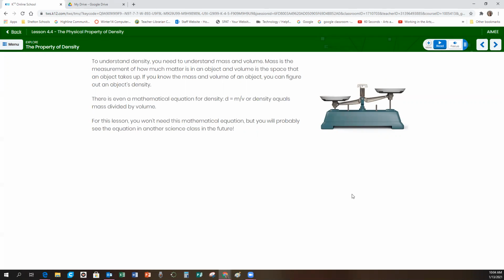To understand density, you need to understand mass and volume. Mass is the measurement of how much matter is in an object, and volume is the space that an object takes up. If you know the mass and volume of an object, you can figure out an object's density. There's even a mathematical equation for density. Density equals mass divided by volume. For this lesson, you won't need this mathematical equation, but you will probably see the equation in another science class sometime in the future.